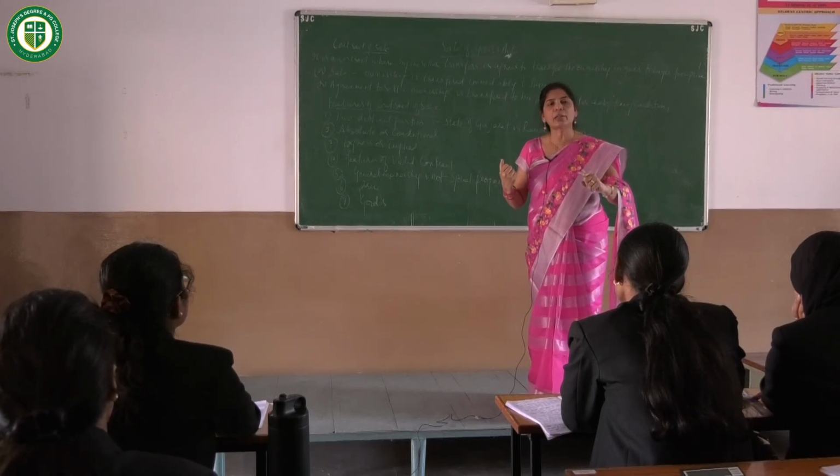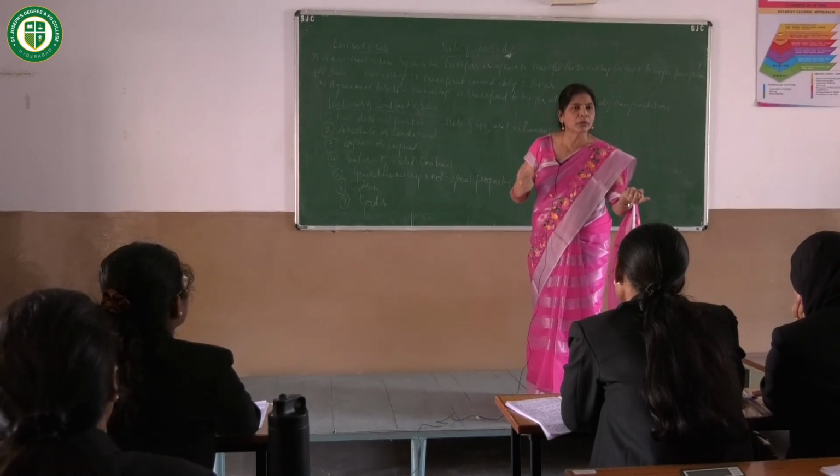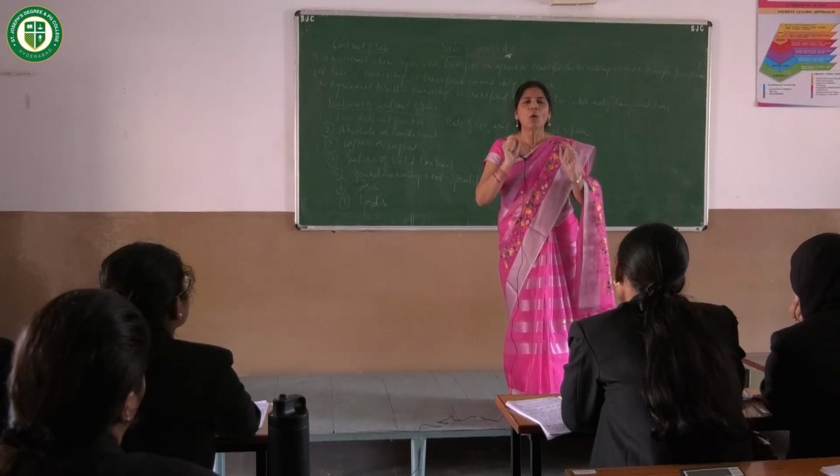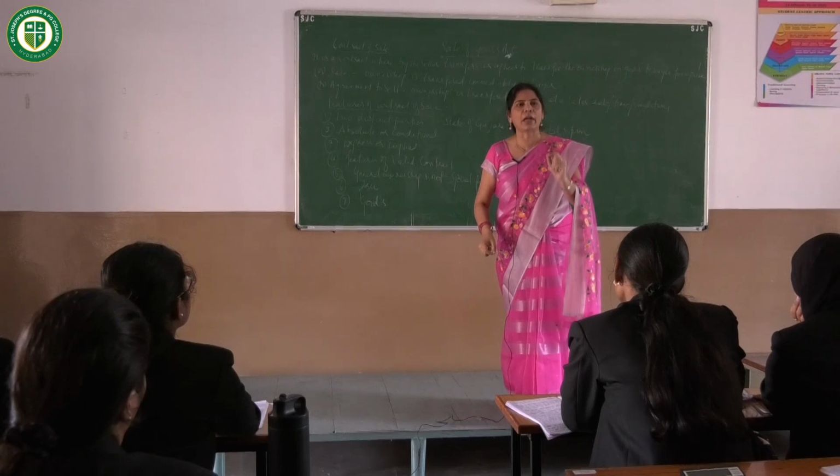I mean to say, later, suppose the person is not repaying the loan, then the person who has given the loan has a right to sell off. So he will not become the owner, the only thing is he will only have a special right on the goods.